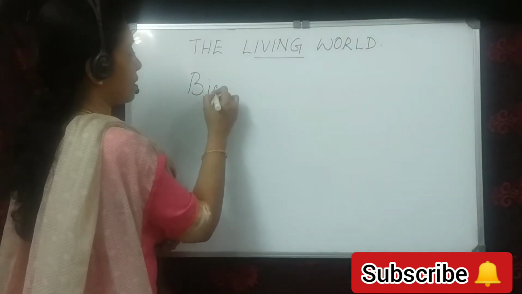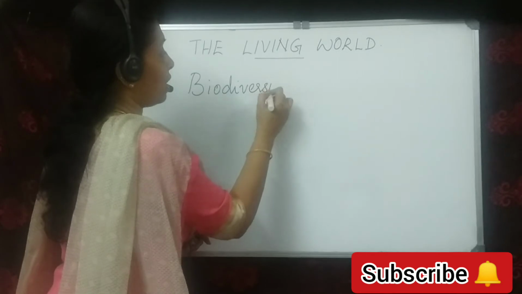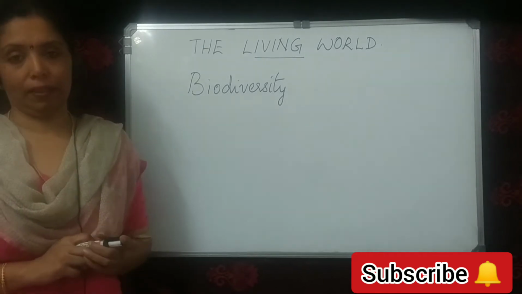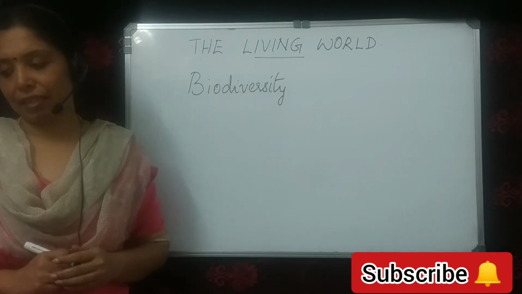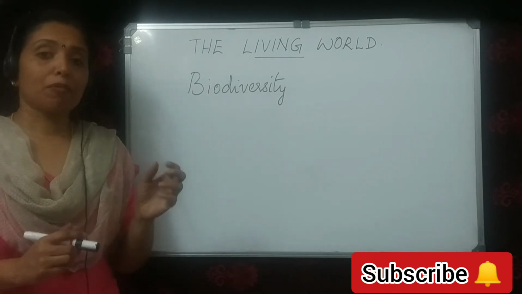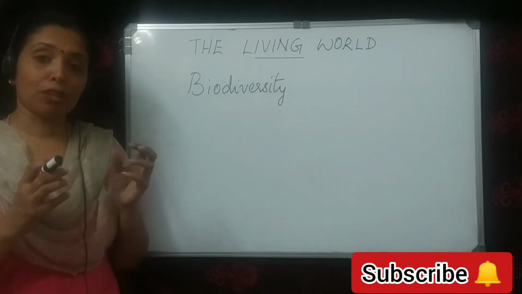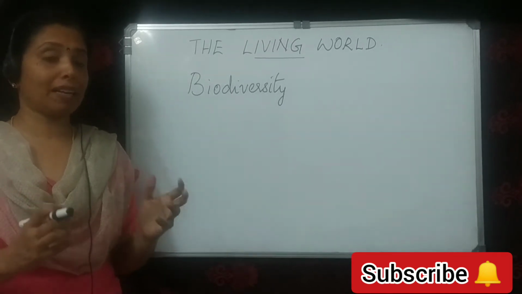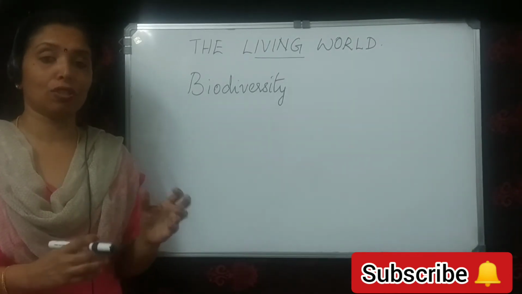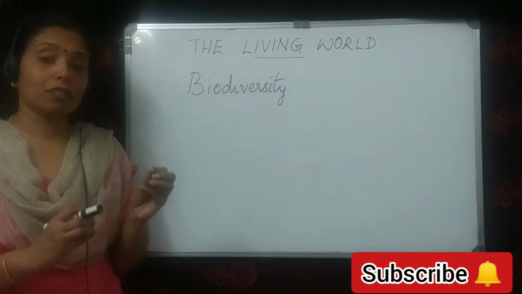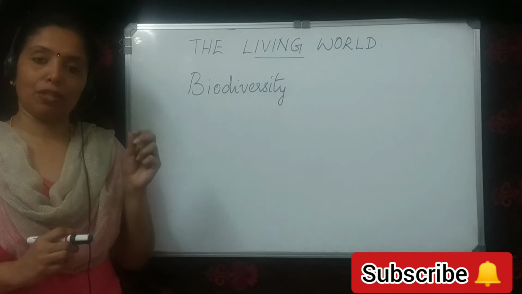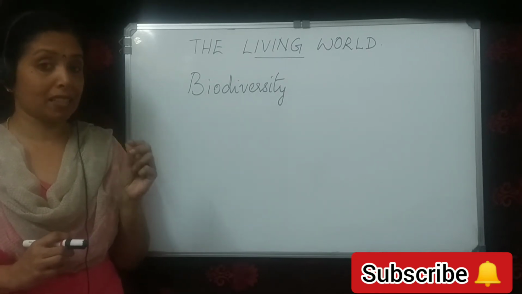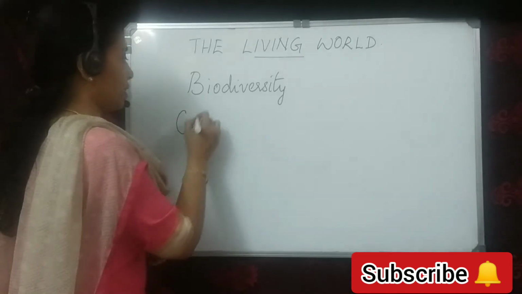So what is biodiversity? Biodiversity is the large number and the wide variety of living organisms on Earth. And to deal with this enormous variety of organisms on Earth, a system of arranging these organisms into specific groups is needed. How are these organisms arranged into specific groups? It is based on certain common characters. This system of arranging the organisms into groups based on certain common characters is called classification.